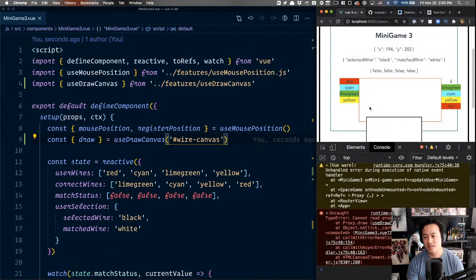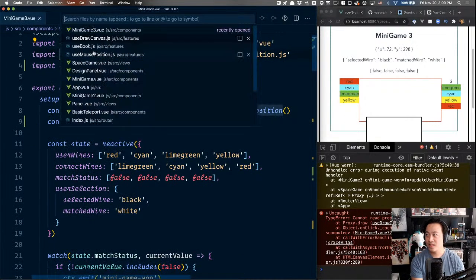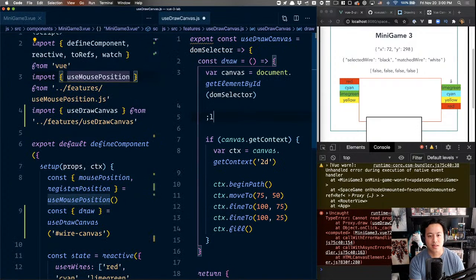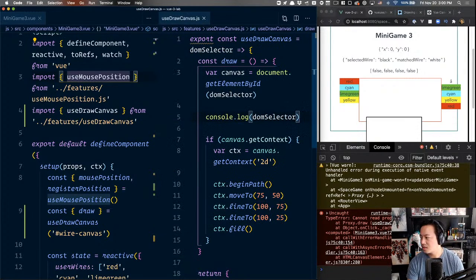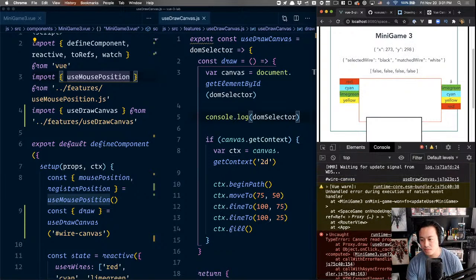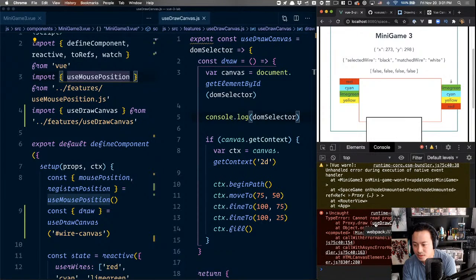Okay, that's still not great, but let's keep debugging in the last few minutes as I really want this to work. DOM selector, is it? I mean, it should register. Nope. Unhandled. But there's no event going on right now. What is going on? Get context null.